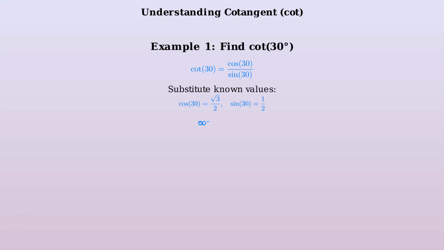1 over 2. Substituting these values, we get cotangent of 30 degrees equals the fraction square root of 3 over 2 divided by the fraction 1 over 2. When we divide fractions, we multiply by the reciprocal. So we get square root of 3 over 2 times 2 over 1, which simplifies to square root of 3. Excellent. Now let's try a second example with a different angle.